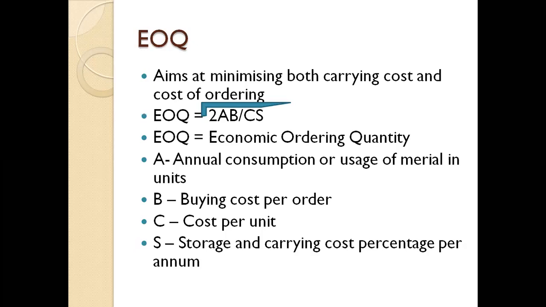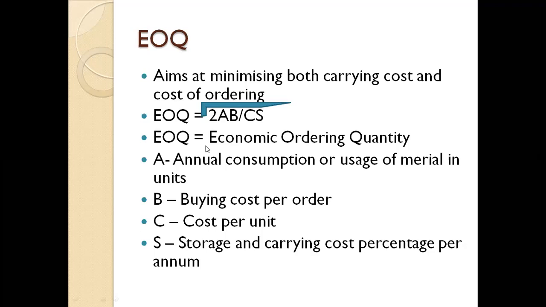For the ordering level, we consider two costs. One is carrying cost, and the other is cost of ordering. We have to aim at minimizing both the carrying cost and the ordering cost. They have opposite effects: if the carrying cost is huge, the ordering cost is less. So we have to balance the two costs.